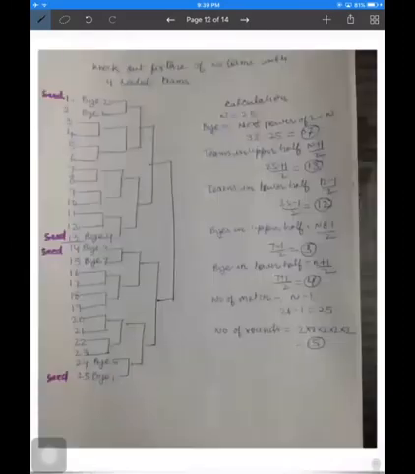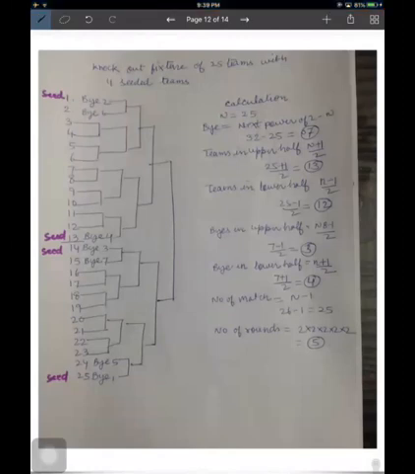This is a fixture of 21 teams where 4 teams are seeded. Suppose we are given 4 teams that are to be seeded, so the total number of teams is 25. What we do is place them at different positions.